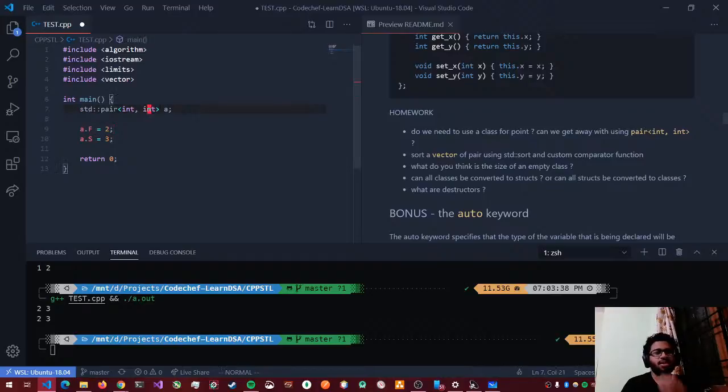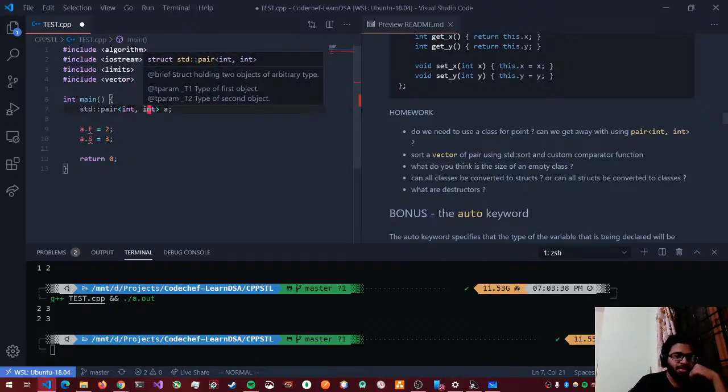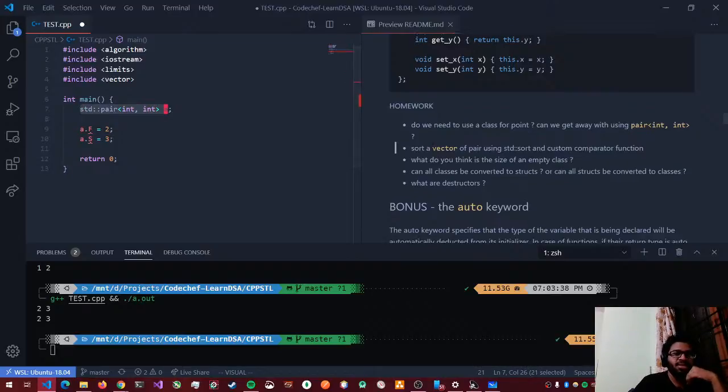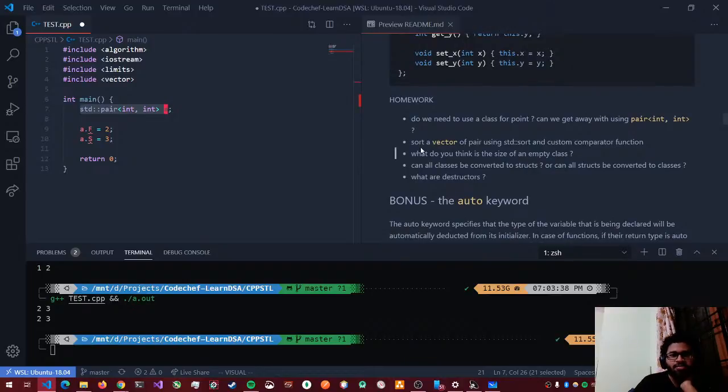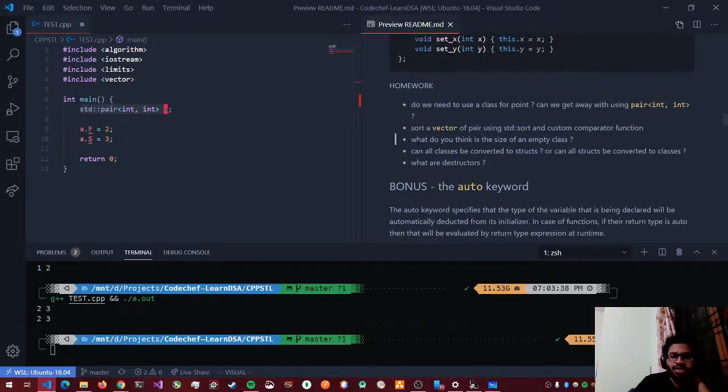Okay, so my question was, if I can define my points like this using the standard pair, should I use a class or should I use the std pair? Something that you need to look for. Sort a vector of pair using standard sort. We'll see what standard sort is later. What do you think is the size of an empty class? You'll have to look that up. Hint is you can use the sizeof operator. Obviously, you can create an object and see.